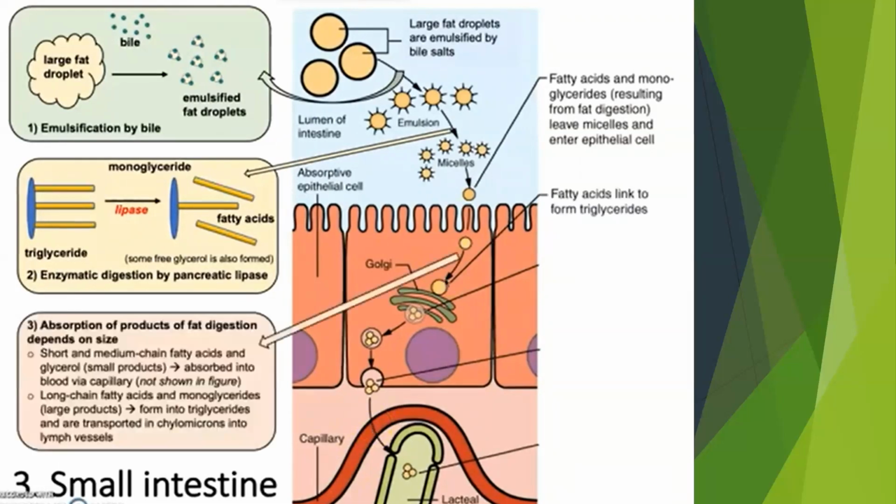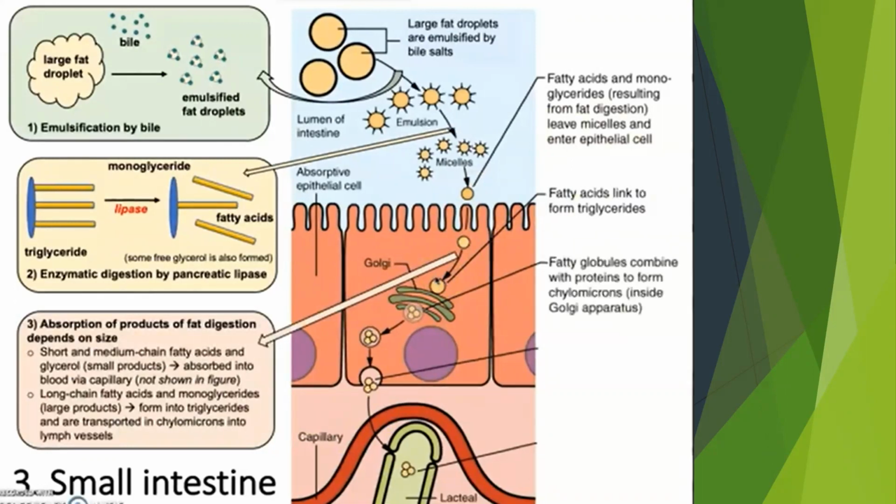Then the fatty acids link to form triglyceride again in the Golgi apparatus. Then the third step, the absorption of the products of fat digestion, depends on the sizes: the short and medium chain, long chain fatty acids, and monoglyceride form glycerides and are transported in chylomicrons into the lymph. Okay.